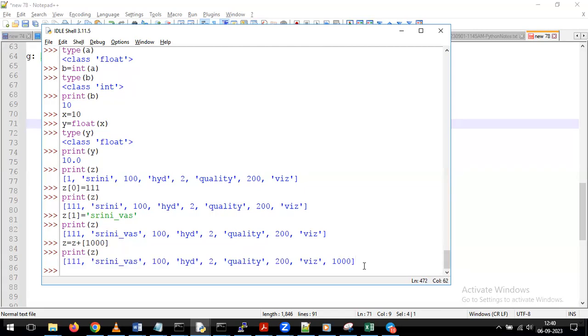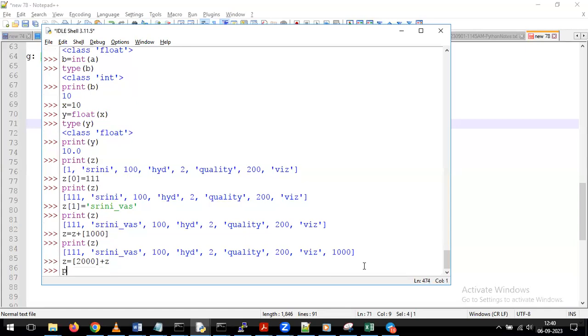Now, for example, we'll see the same thing. I give Z is equal to 2000 plus Z. Now you tell me what will happen. Will 2000 be added at the beginning or at the end? We'll see that. I give the print of Z. Indirectly, I have given 2000 within the square bracket, which is a list, and on top of this list we are performing the concatenate operation.